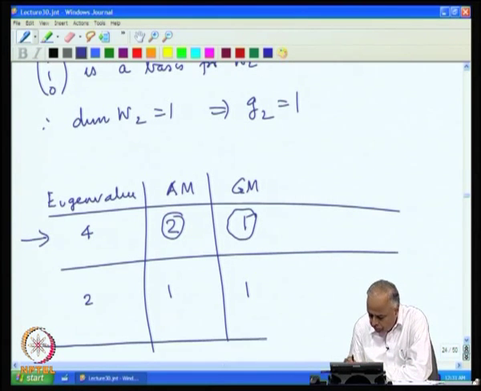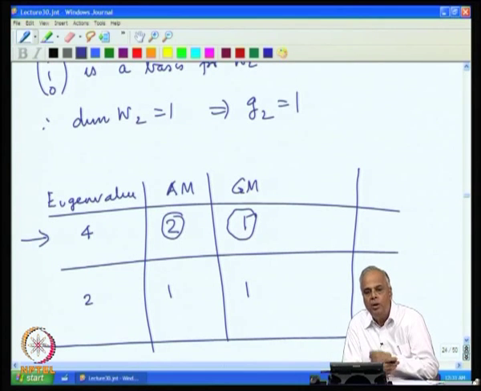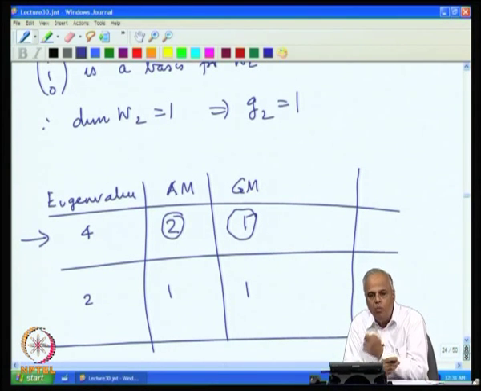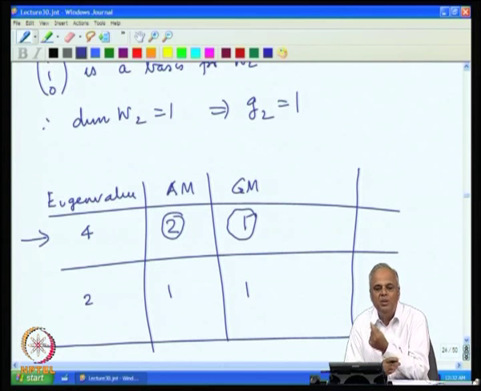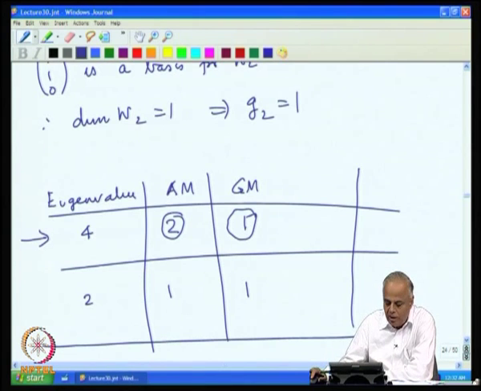In fact, the entire question of whether A is diagonalizable or not depends on whether the geometric multiplicity falls short at any stage. If it falls short of the algebraic multiplicity, we will end up with a difficulty about diagonalizability. In fact, if it falls short even for one eigenvalue, even by 1, suppose there are 4 eigenvalues, for 3 eigenvalues the algebraic multiplicity is equal to the geometric multiplicity, but for one of the eigenvalues the geometric multiplicity is just 1 less than the algebraic multiplicity, then diagonalization will fail. We will see these facts a little later.